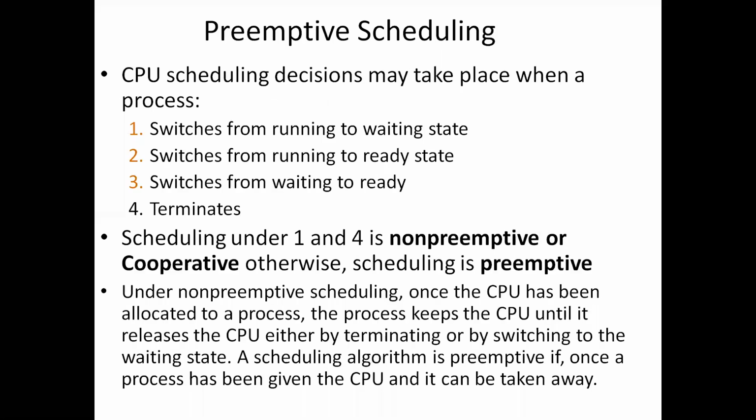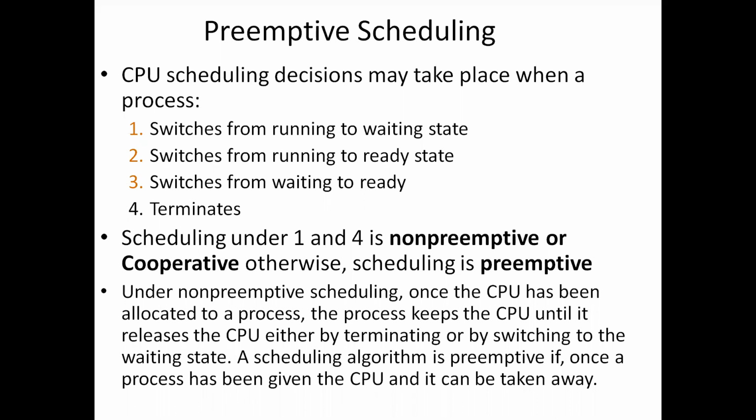Okay, next topic is preemptive scheduling. The CPU scheduling decisions may take place when the process is in any of these alternatives. The CPU scheduling decisions may take place under the following four circumstances.